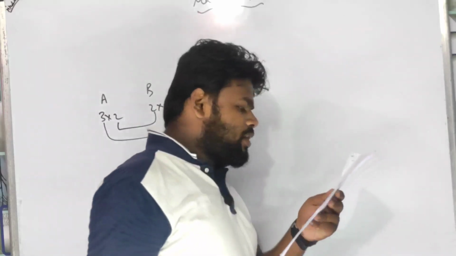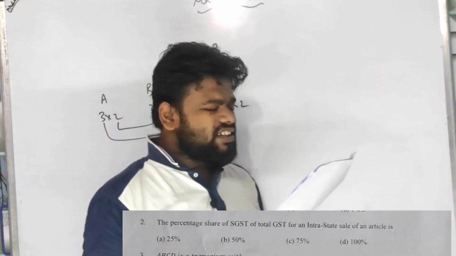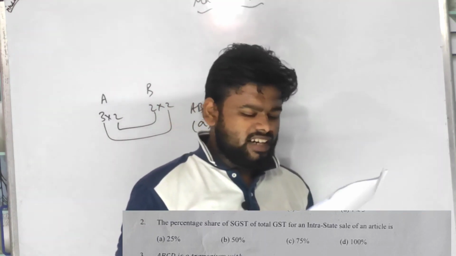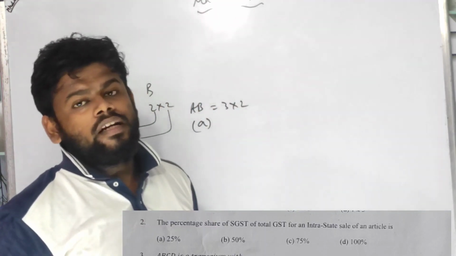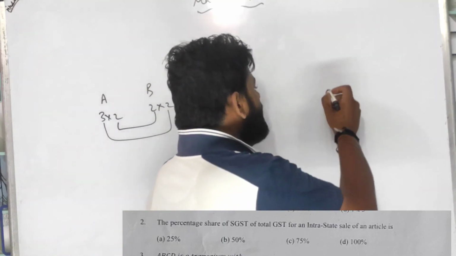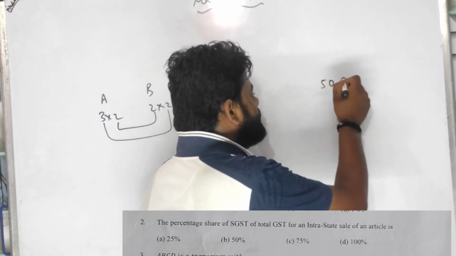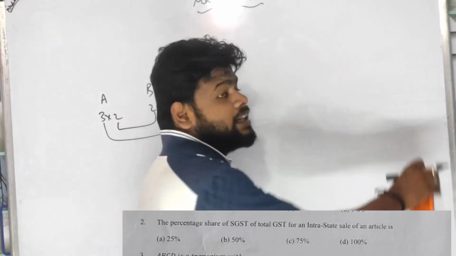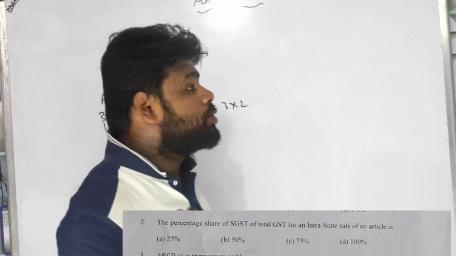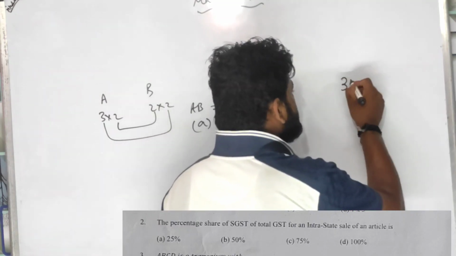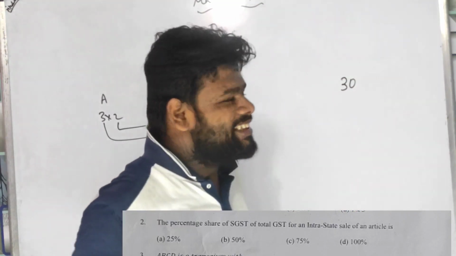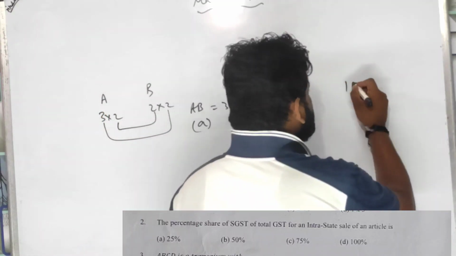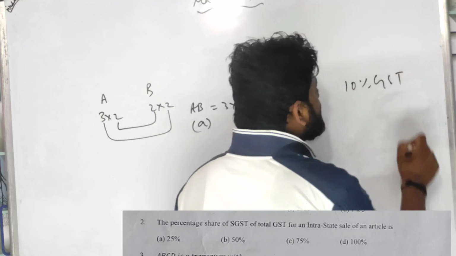Number 2 is very easy. The percent share of SGST of the total GST of an intrastate sale of an article is this much. Remember, children, GST is never above 28%. Suppose I take 10% GST.